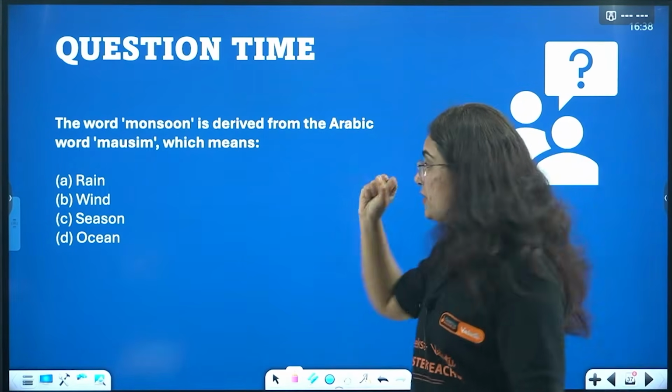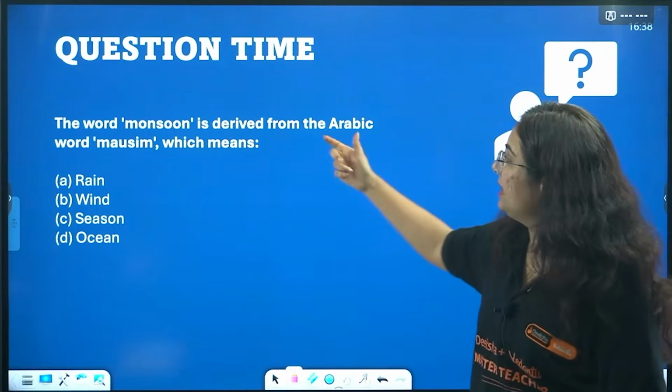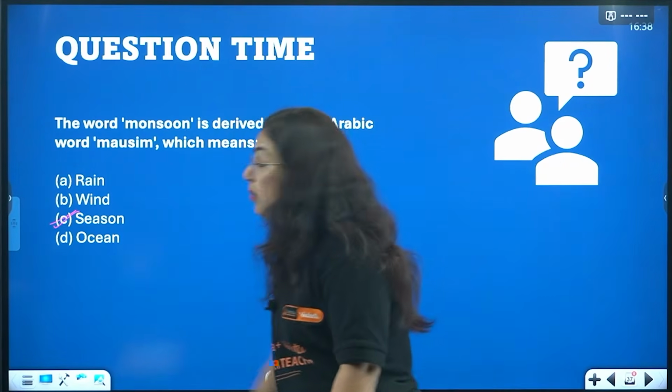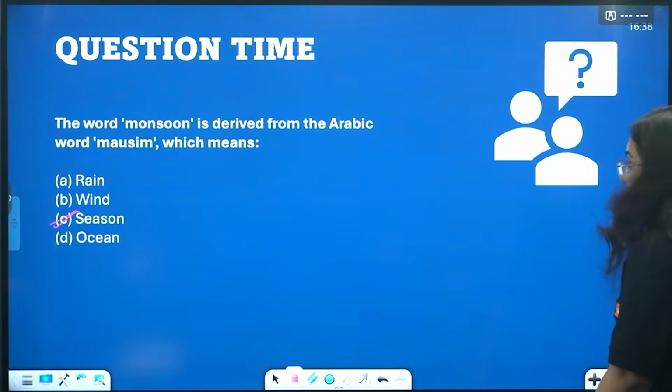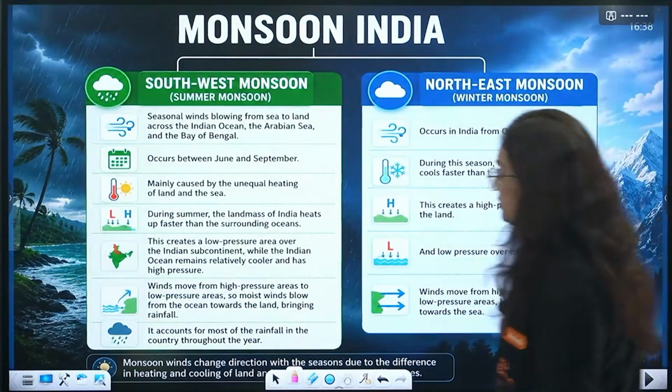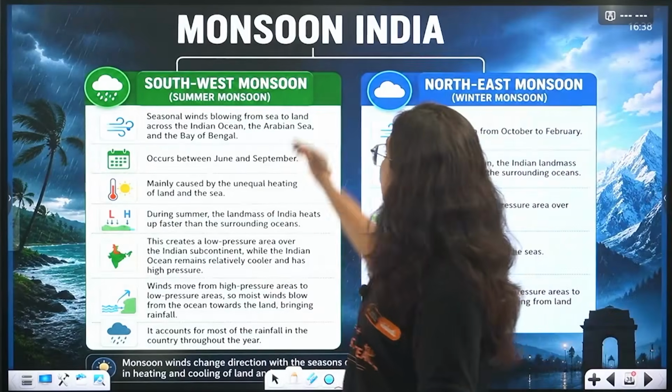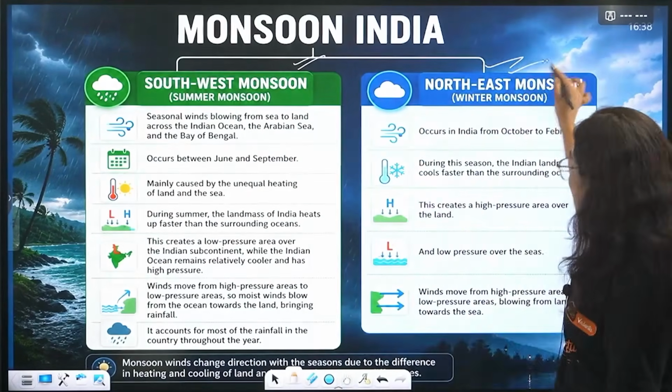Moving further with a question: the word monsoon is derived from the Arabic word mausim, which means what? Season. The word means season here, beta. Okay? Here's the difference between what we studied very nicely now, that is southwest monsoon and northeast monsoon.